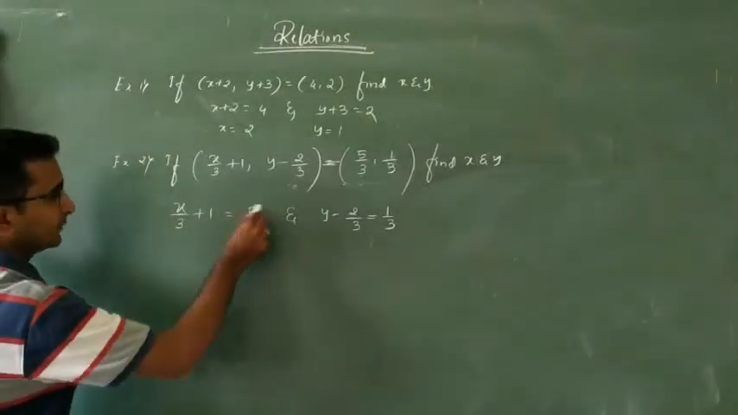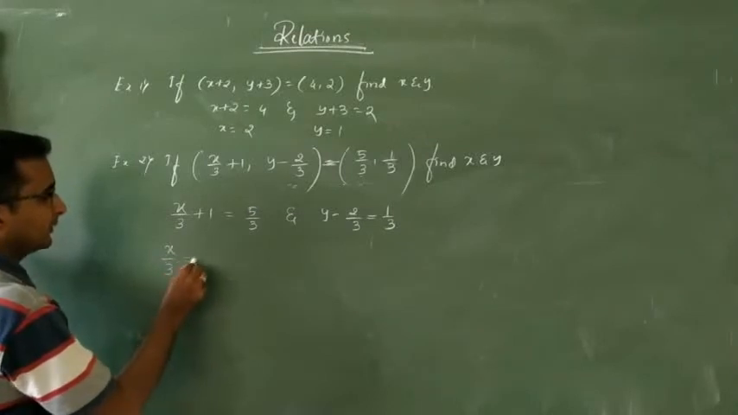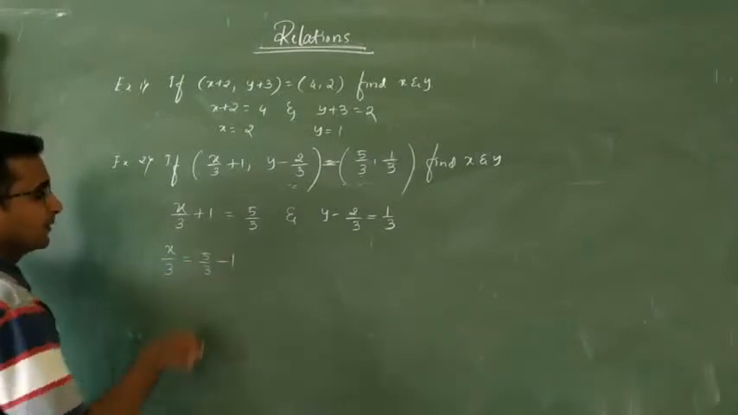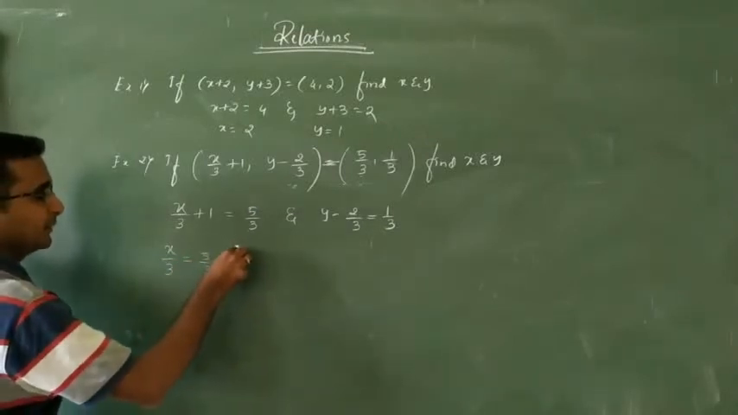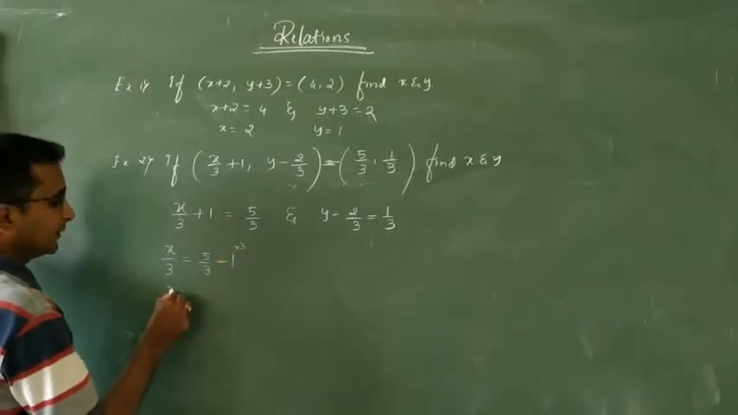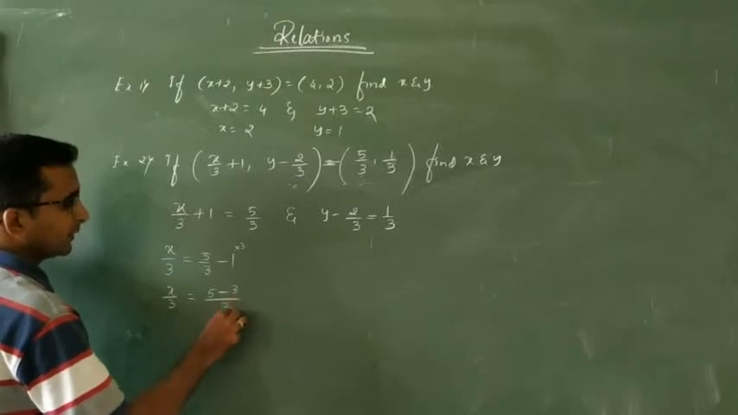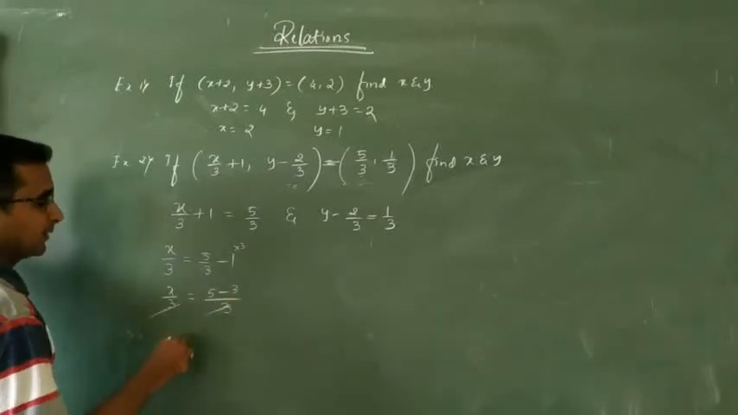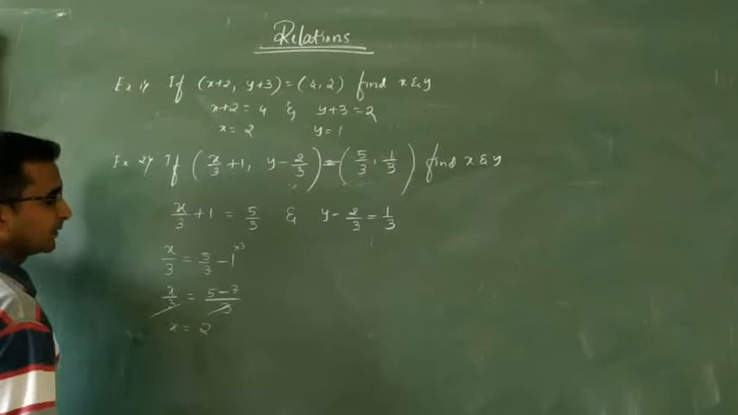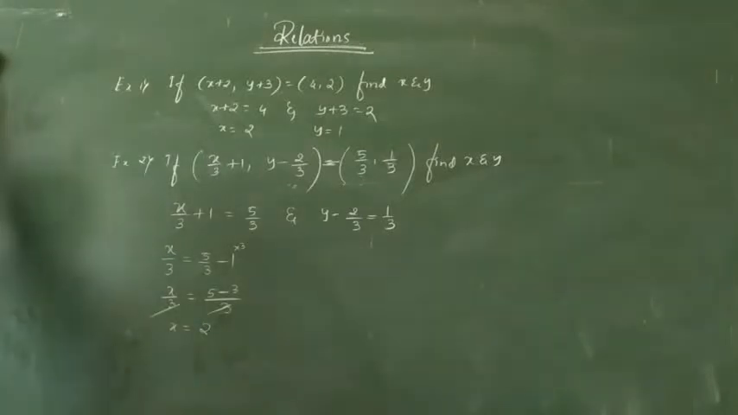First I will take this plus 1 to the RHS. x by 3 is equal to 5 by 3 minus 1. By taking the LCM, which is 3, 1 into 3 is 3. That is x by 3 is equal to (5 minus 3) divided by 3. The 3 gets cancelled. Then x is equal to how much? This is the value of x.